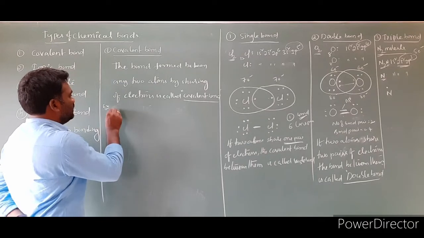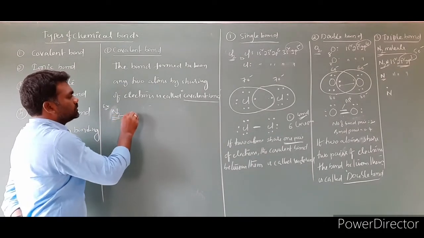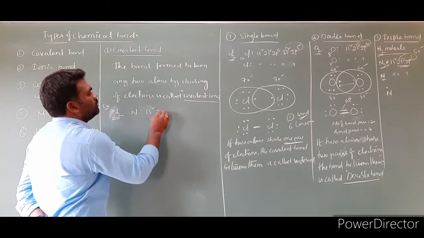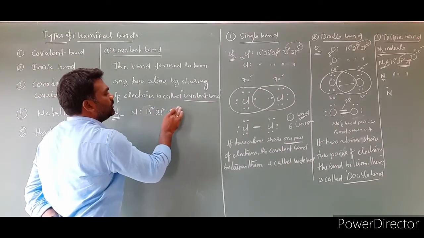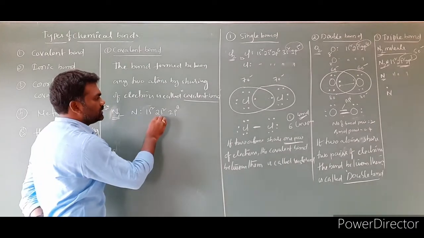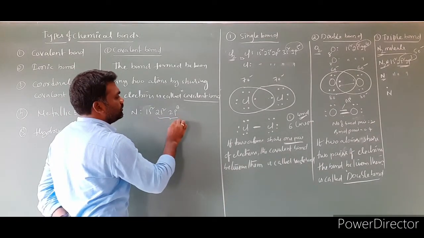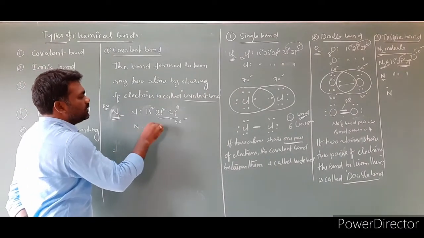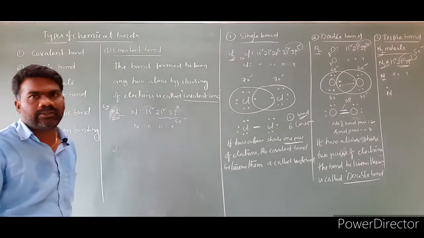I'm taking the nitrogen molecule N2, so nitrogen is 1s2, 2s2, 2p3. The total number of electrons in the valence shell is how many? 5 electrons. And another nitrogen is there, and this nitrogen also has the same electronic configuration.